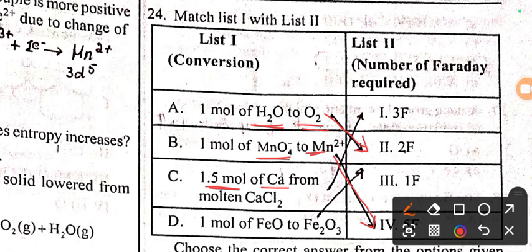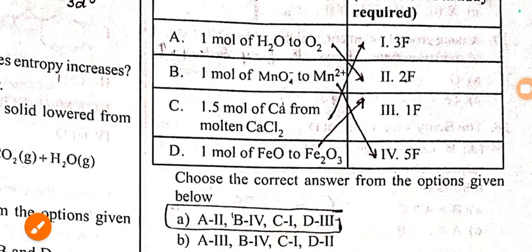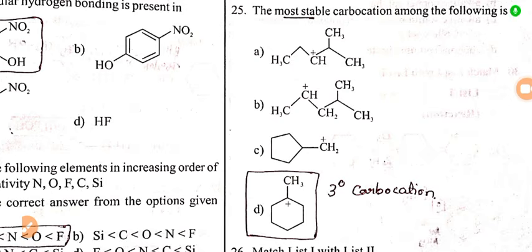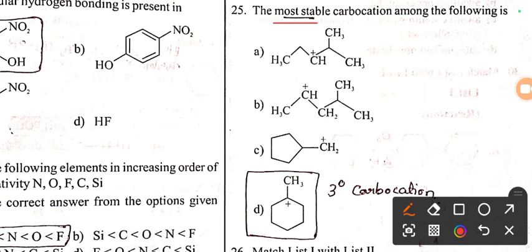1.5 moles of calcium from molten calcium chloride requires 3 electrons, so 3 Faraday, and 1 mole of FeO converts to Fe2O3. Here there is an involvement of 1 electron, so 1 Faraday is the right answer. So for this question, option A is the right answer. Let us move to the next question.